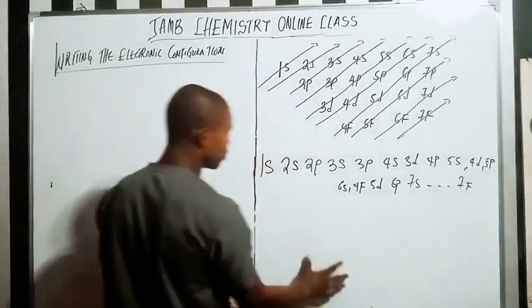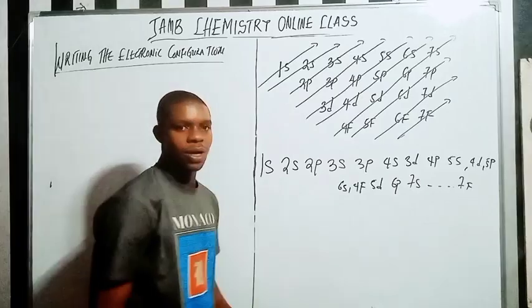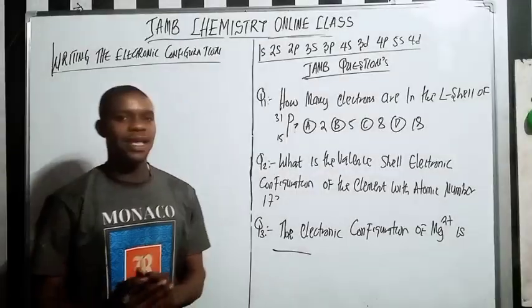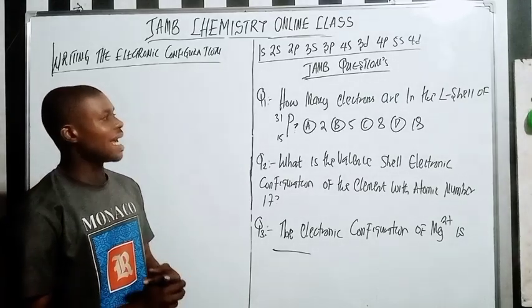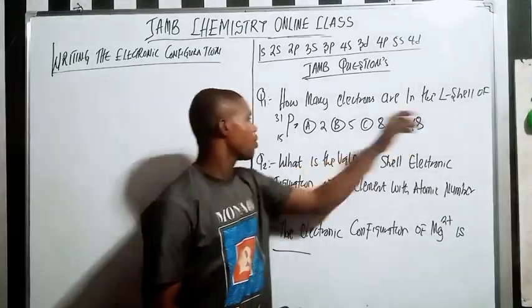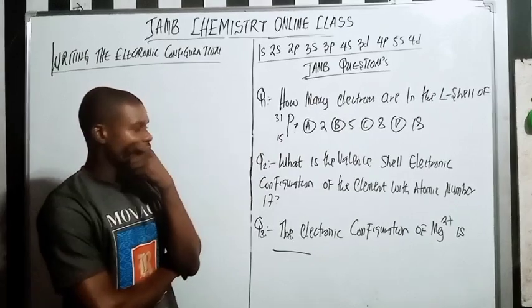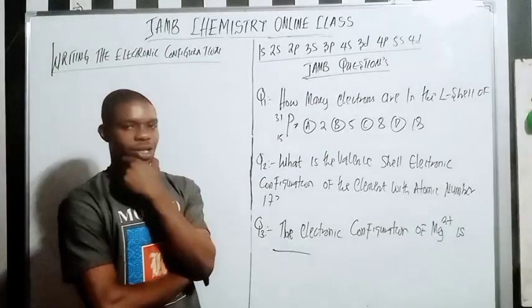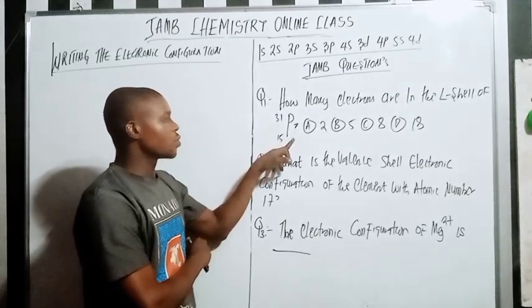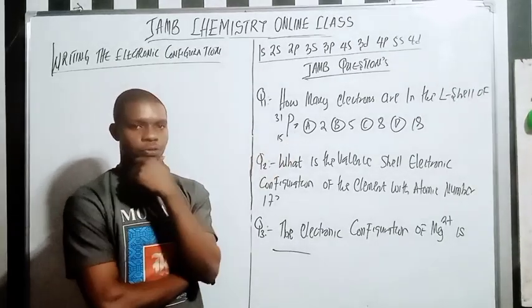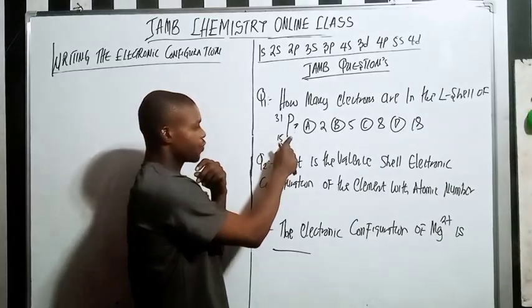So I'll write some down, so I can start taking questions. Let's say the first three questions. How many electrons are in the L shell of this? You understand? The first one to do is to write the electron configuration of this phosphorus.